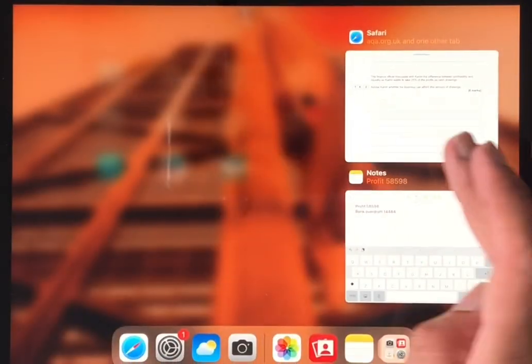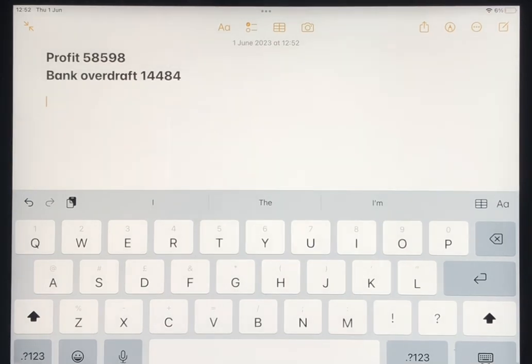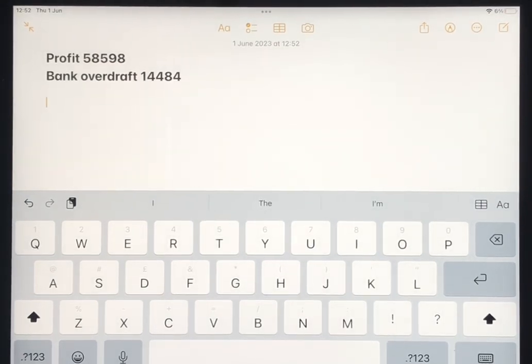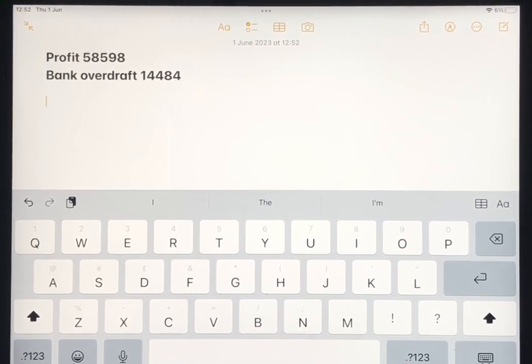Okay, so I'm just going to type the answer up. This is the data from the question. The profit that he made was just under 60,000, and he had a bank figure of about £15,000, and that was an overdraft.